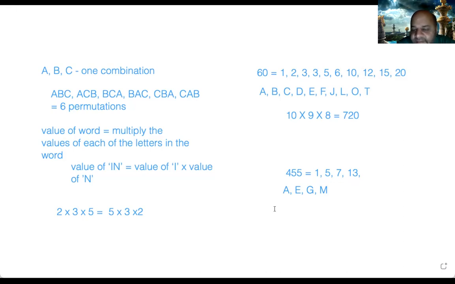Correct? Yes, sir. Right? Now, can you rearrange E, G, and M into a word which has a meaning? So yes, if you make GEM, then it's a word, right? It's a proper English language word, which also means a type of stone, correct? Yes, sir, gem. So that is what he means. But then sir, gem is a 3-letter word. Yeah, so he has not said in the question whether it is 3 or 4. See here what he has said. He's not specified how many letters. Correct. So if he doesn't specify, that means you can choose whatever you want.